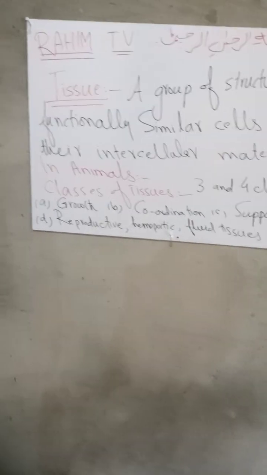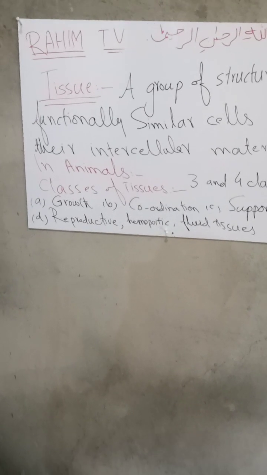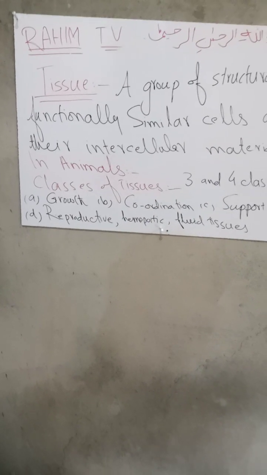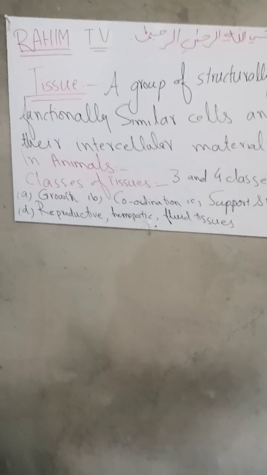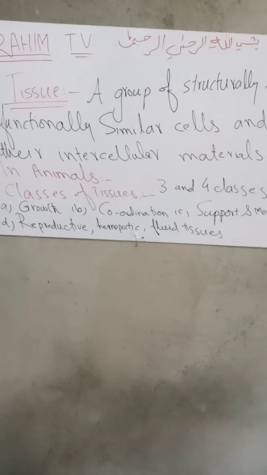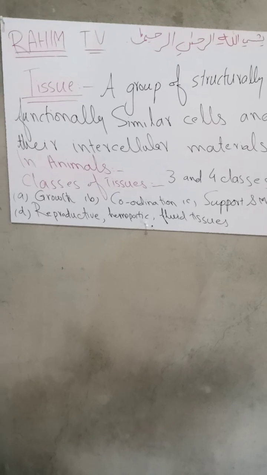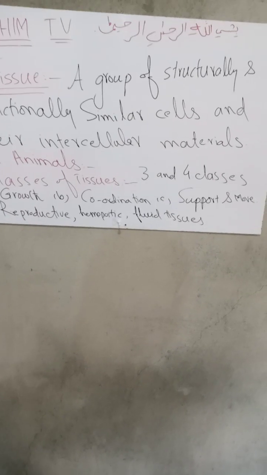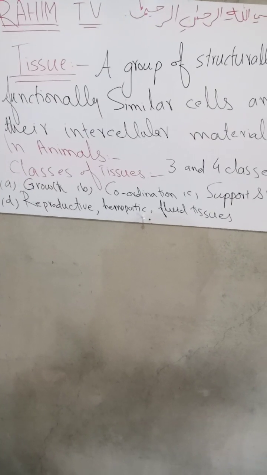Today my class is about the tissue. What is tissue? Types of tissues. So first of all, look at the board with me. Tissue: a group of structurally and functionally similar cells and their intercellular materials is called tissue.